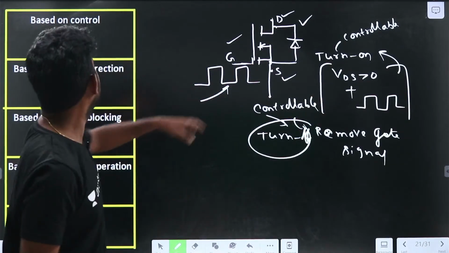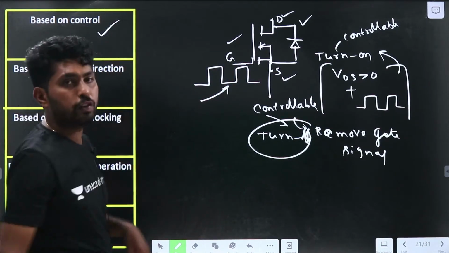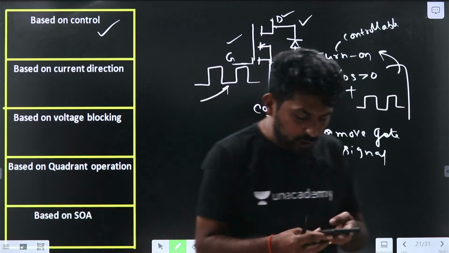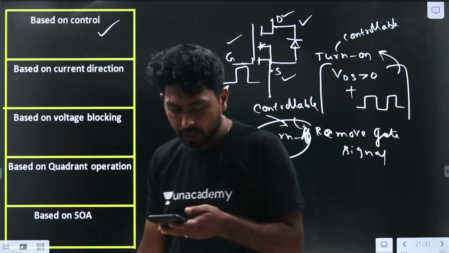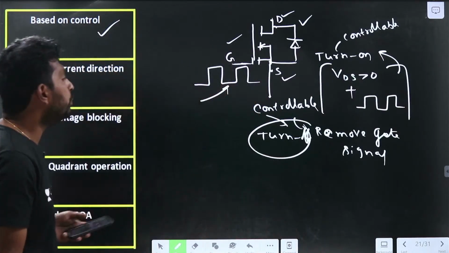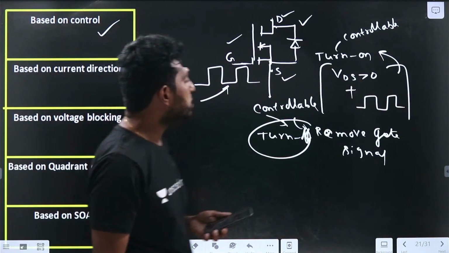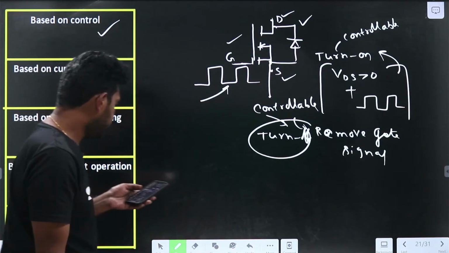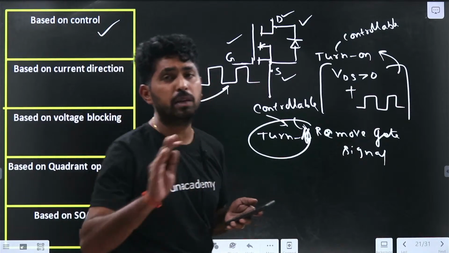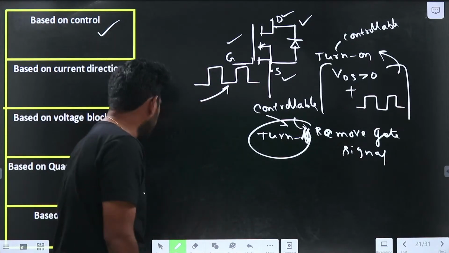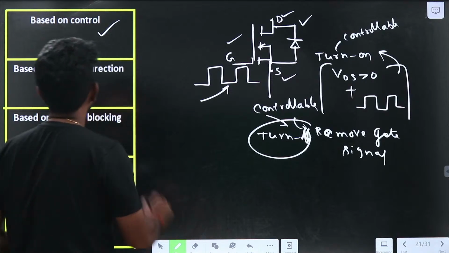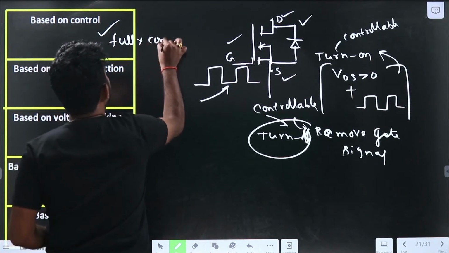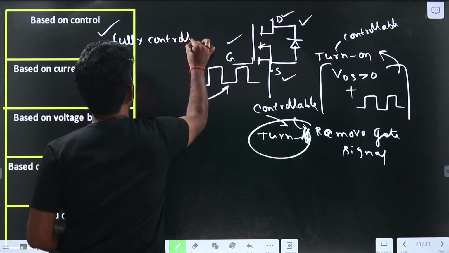So based on control, which type of device will this be? Answer, guys, let the session be more interactive. Is it a fully controlled or semi-controlled device? It is a fully controlled device, because it is controlled by the gate signal.